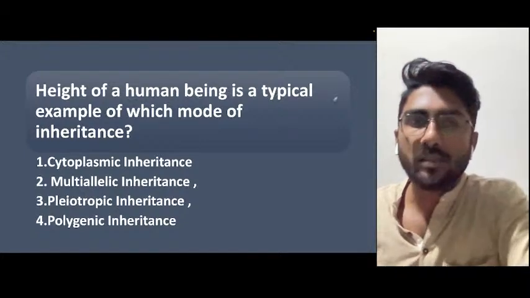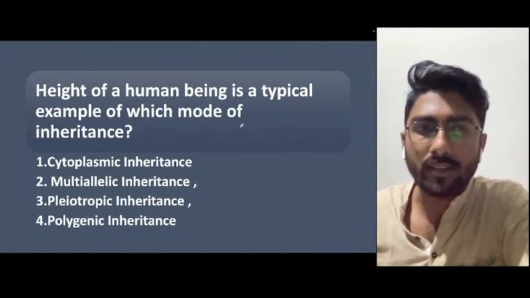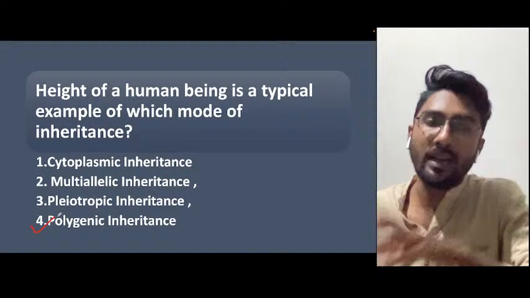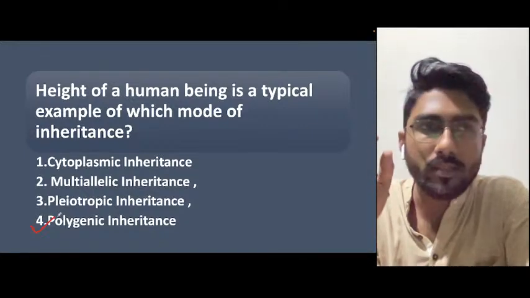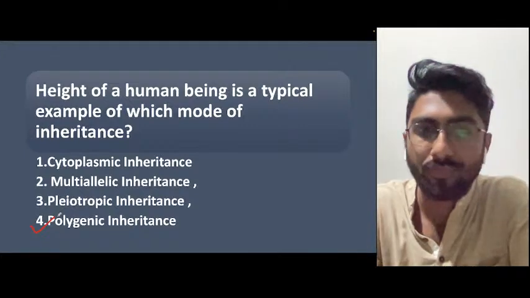Height of a human being is a typical example of which mode of inheritance? So it's polygenic inheritance. Multiple genes are involved in this particular characteristic, this particular trait.